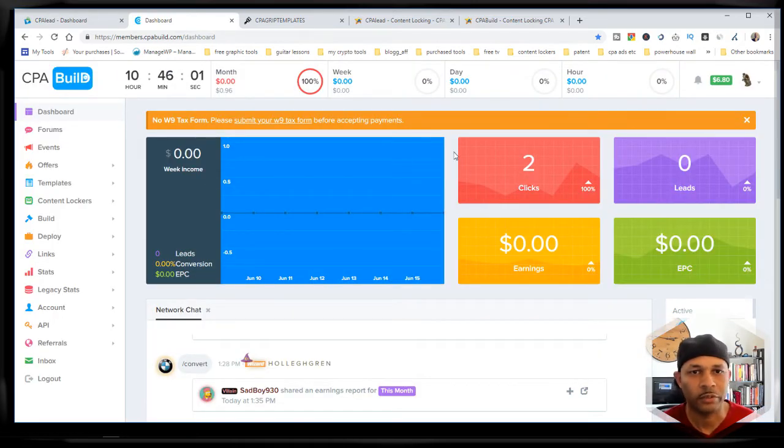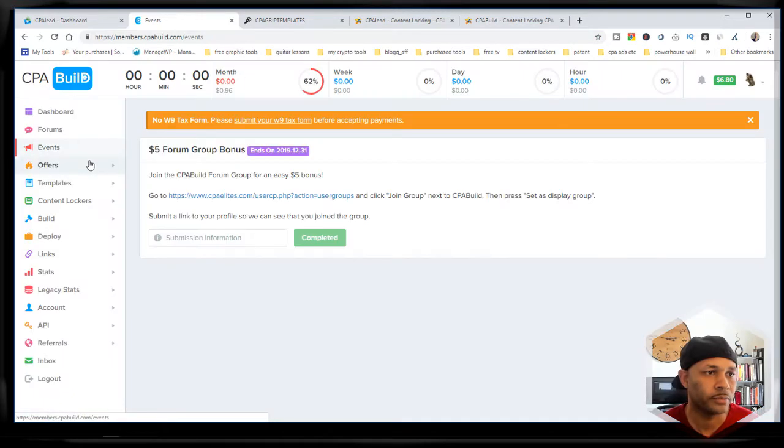Again, I didn't really promote this, but I do have a little bit of change in there. So the first thing you want to do with CPABUILD is click the link down below and you can sign up and get a $5 bonus to get started. Once you sign up, just go under events, and they want you to sign up for a CPALEAD.